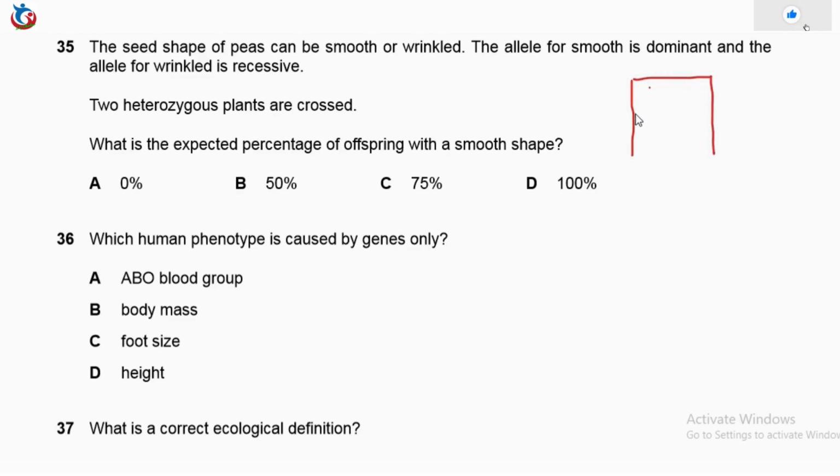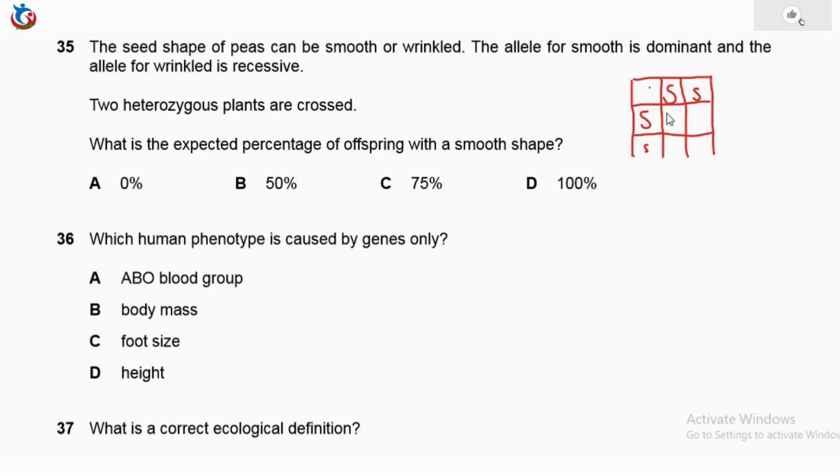Here we have the male, the uppercase S for the dominant, the lowercase for the recessive, and then for the female we have the uppercase for the dominant and the lowercase for the recessive.